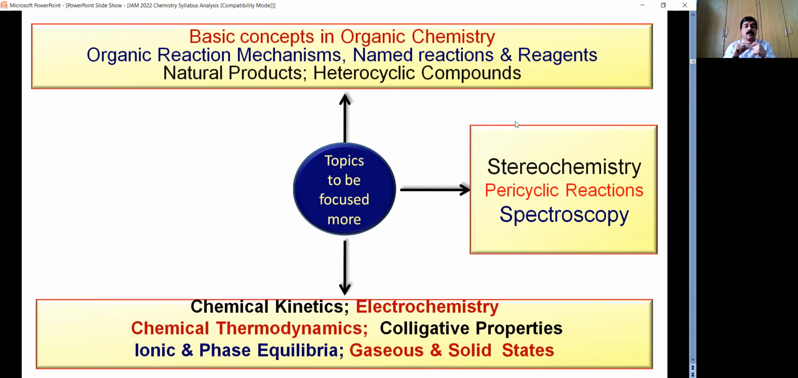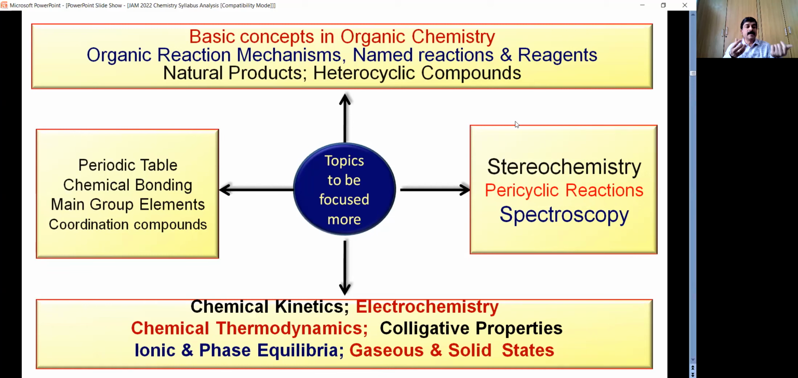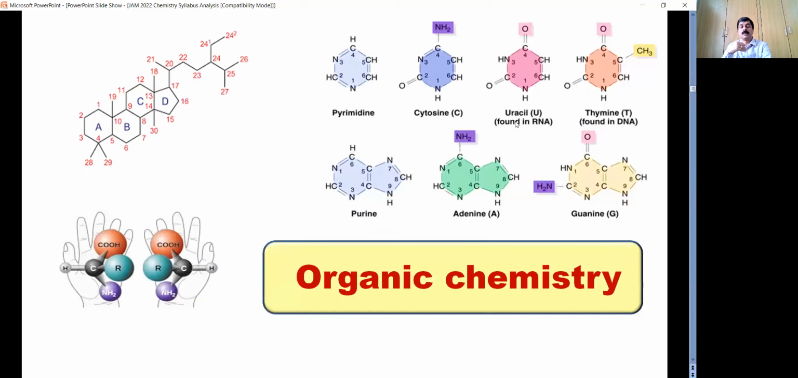Moving on to physical chemistry, you have chemical kinetics, electrochemistry, chemical thermodynamics, colligative properties, ionic and phase equilibria, and finally gaseous state and solid states. Moving on to the inorganic chemistry, you have periodic properties, chemical bonding, main group elements, means S block and P block elements. Then you also have coordination compounds. Now let us move on to the detailed analysis of various topics.